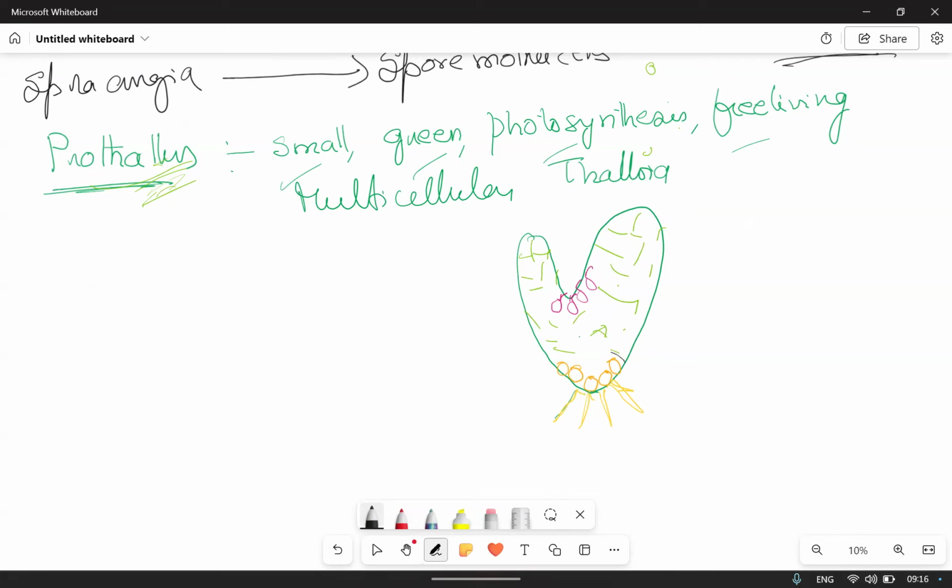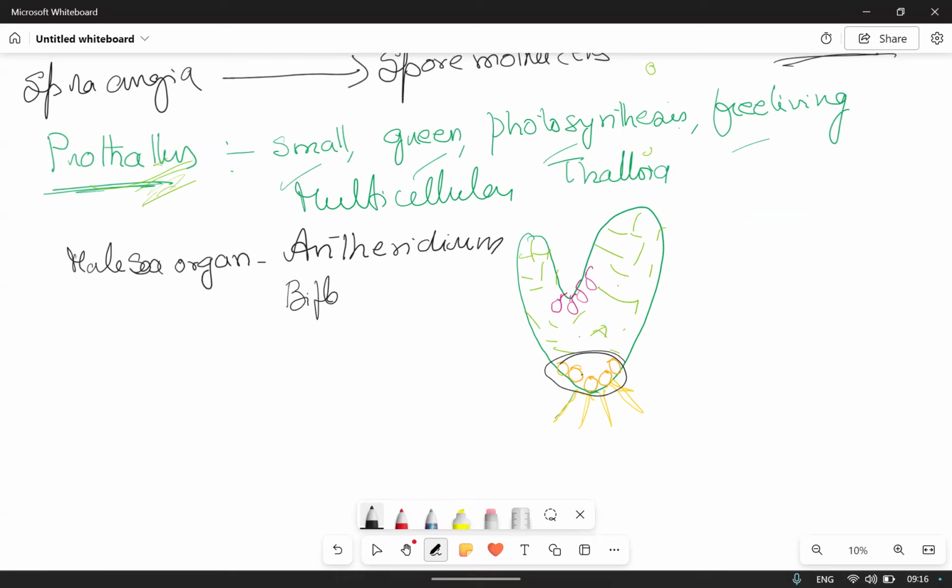And what is the male sex organ? Antheridia. See, in the case of bryophytes, the androcyte mother cells produce antherozoids. Those are biflagellated in bryophytes. Here, they may be biflagellated.